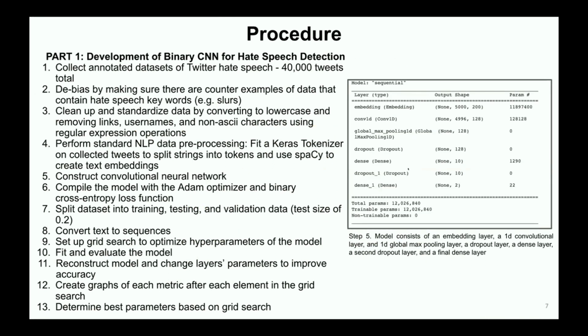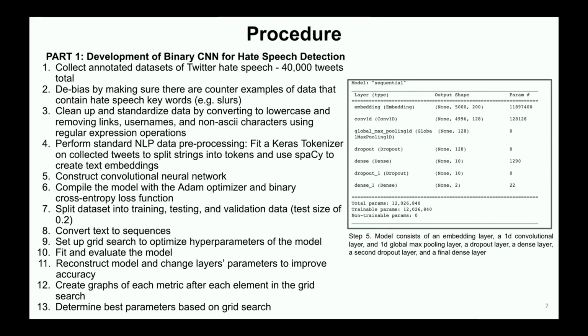And to create the binary convolutional neural network, a total of 40,000 tweets were used to train the model. The data was debiased by making sure there are counterexamples of data that contain hate speech keywords, and standardized by converting to lowercase and removing links, usernames, and non-ASCII characters using regular expression operations. Then standard NLP data preprocessing was utilized by fitting a Keras tokenizer on collected tweets to split strings into tokens and using spaCy to create text embeddings.